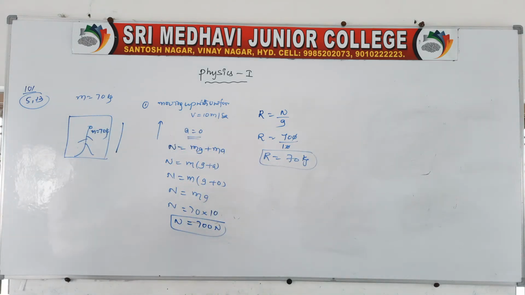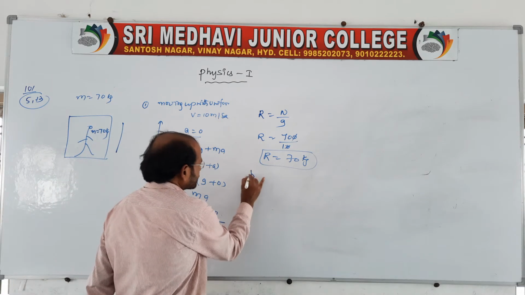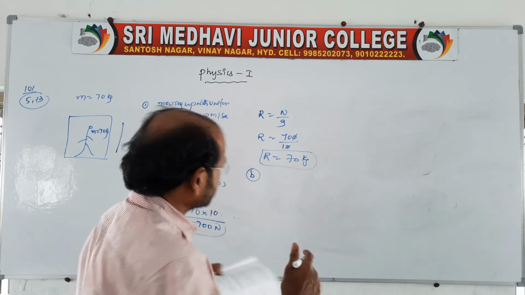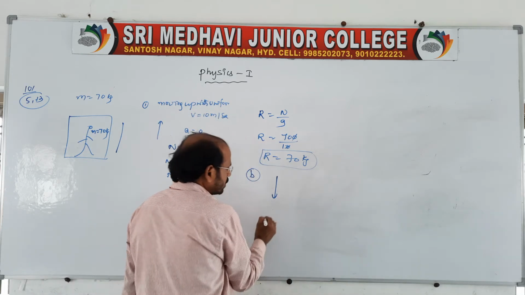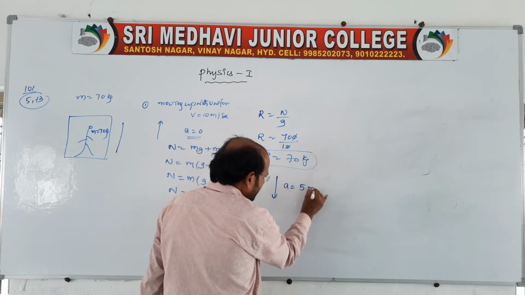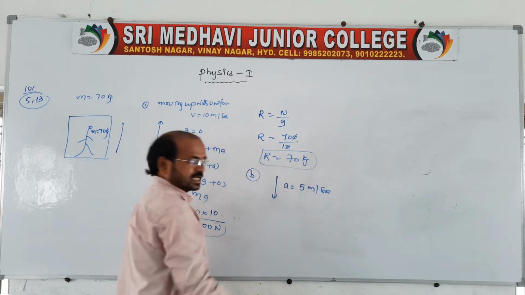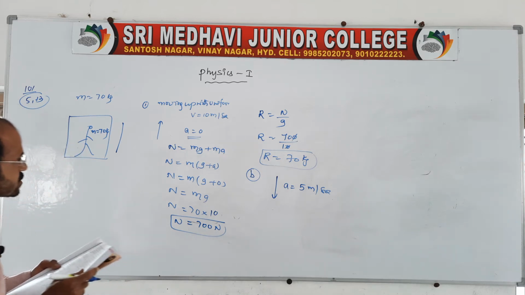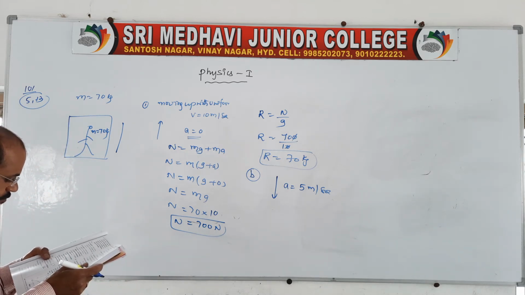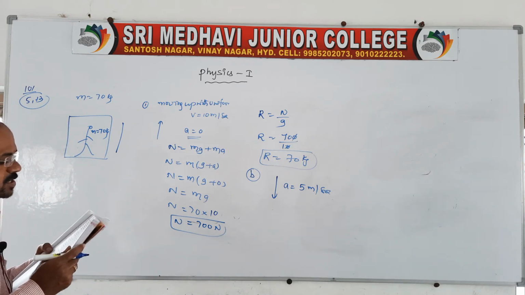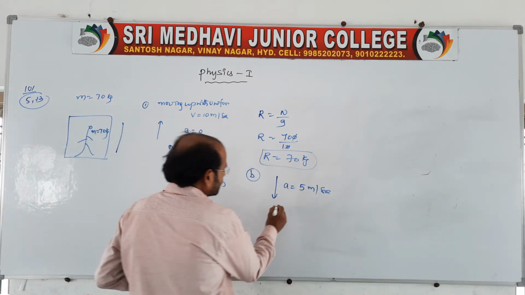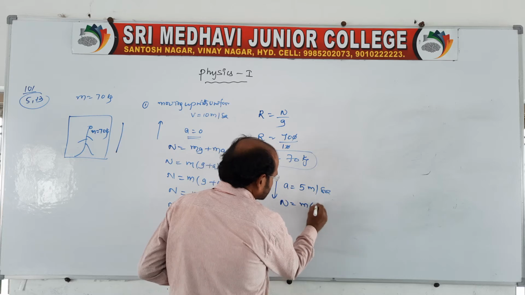In the same question, there is a second part asking downward with uniform acceleration. Now moving down with a uniform acceleration of 5 meter per second square. When moving down, it is the downward direction, so we get normal N is equal to m into (g minus a).